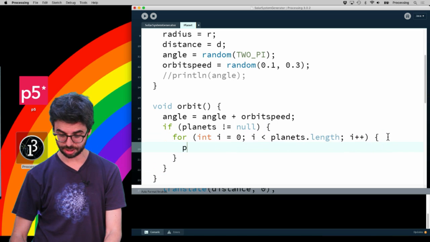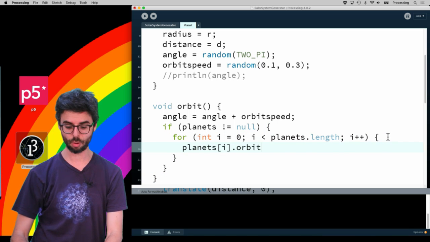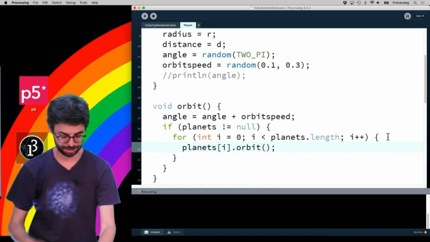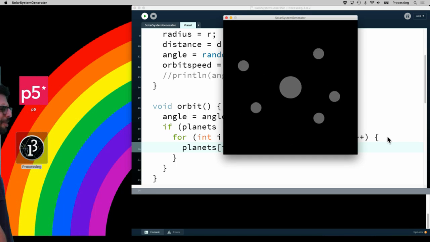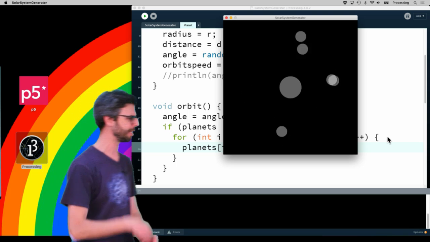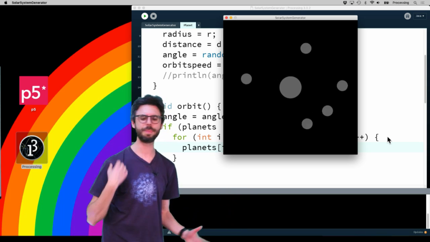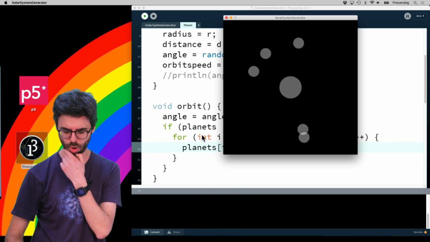Then I want planets index I.orbit. I want all the children planets to orbit as well. I don't have a timer. Okay, we can see something crazy is going on. So let's think about this. First of all, they're all kind of spinning out of control. So something has got to be wrong here.